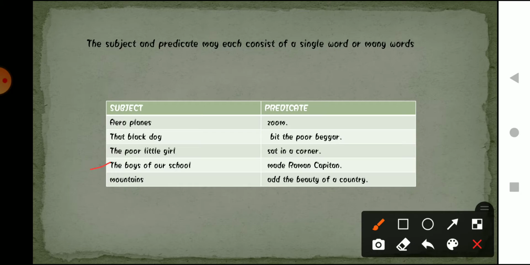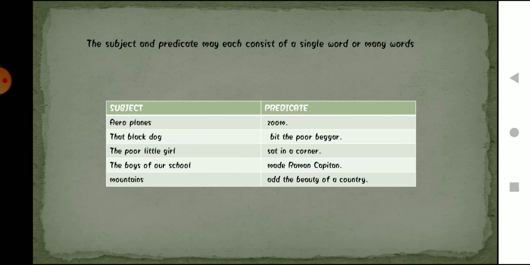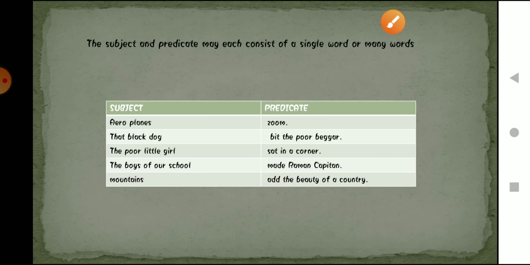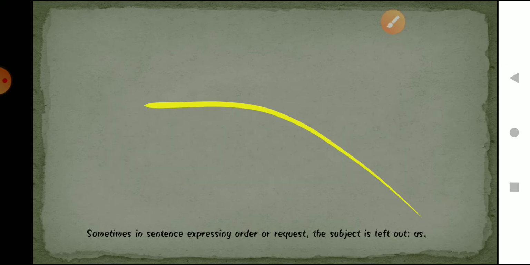So in this sentence we are talking about whom? We are talking about the boys of our school, and what they did: they made Raman their captain. Similarly, in the last sentence we are talking about mountains adding to the beauty of a country. We are talking about mountains, and what the outcome is that the mountains are giving, that is adding to the beauty of the country. Okay, understood everyone? Now let's move on to the next section.